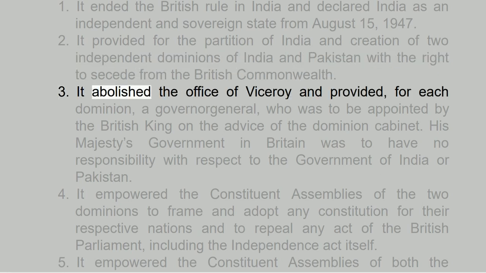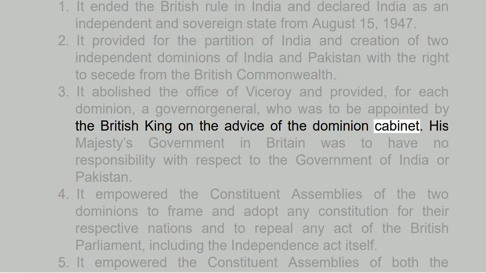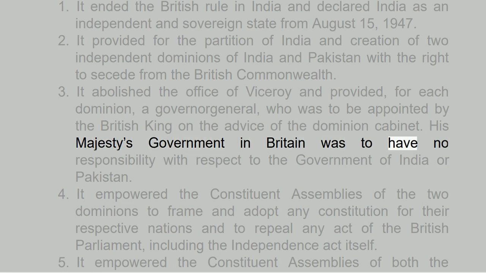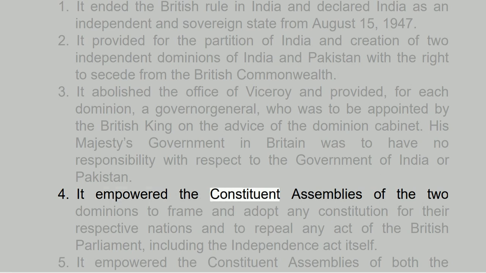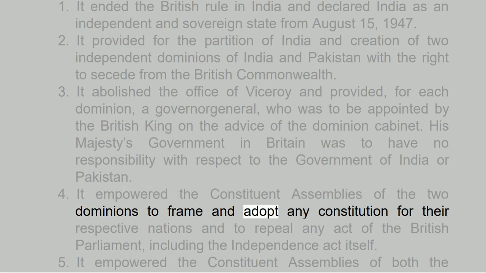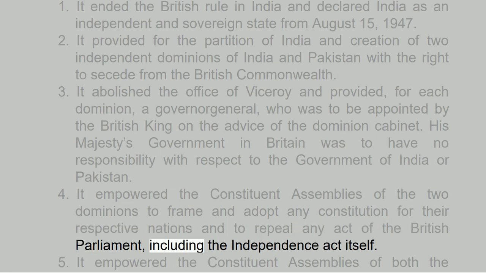3. It abolished the office of Viceroy and provided, for each dominion, a Governor-General, who was to be appointed by the British King on the advice of the Dominion Cabinet. His Majesty's government in Britain was to have no responsibility with respect to the government of India or Pakistan. 4. It empowered the constituent assemblies of the 2 dominions to frame and adopt any constitution for their respective nations and to repeal any act of the British Parliament, including the Independence Act itself.